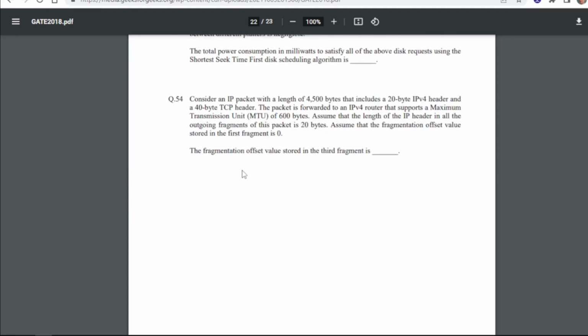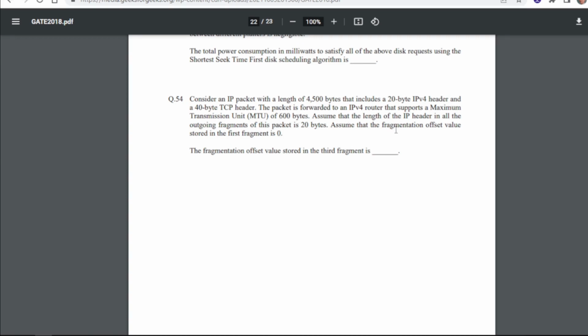So you can solve this and get this if you haven't already. 54. Consider an IP packet with a length of 4500 bytes that includes a 20 byte IPv4 header and a 40 byte TCP header. The packet is forwarded to an IPv4 router that supports a maximum transmission unit, MTU, of 600 bytes.